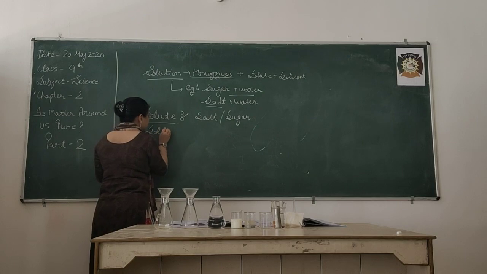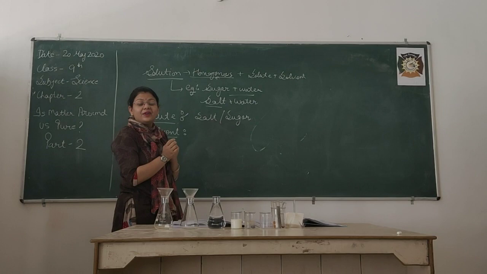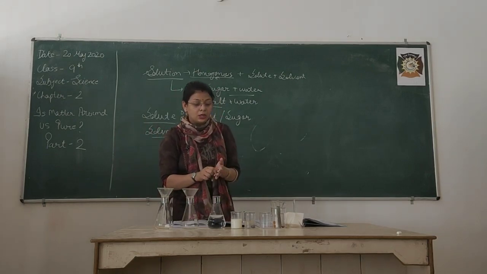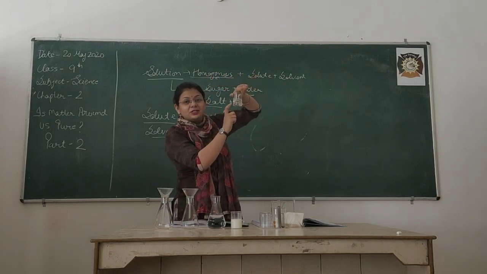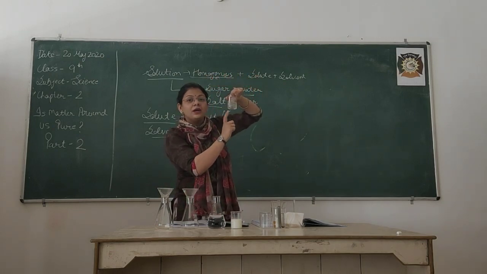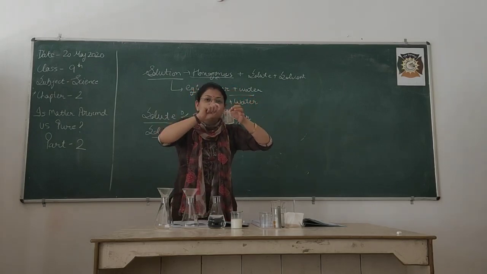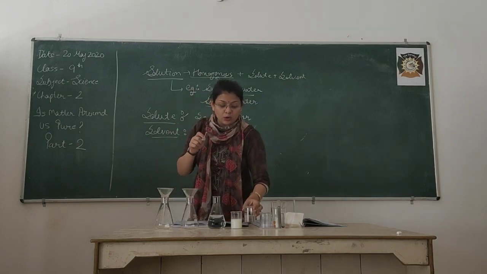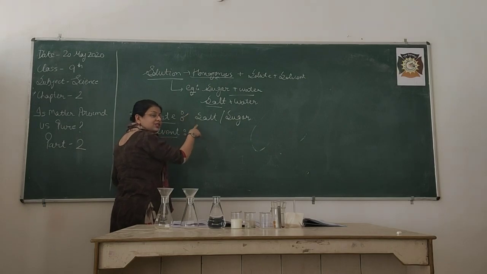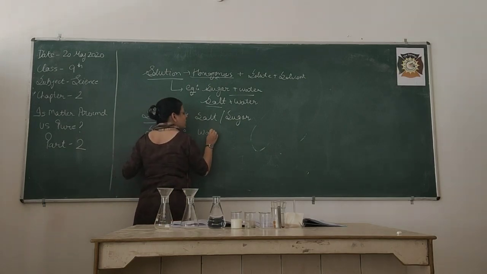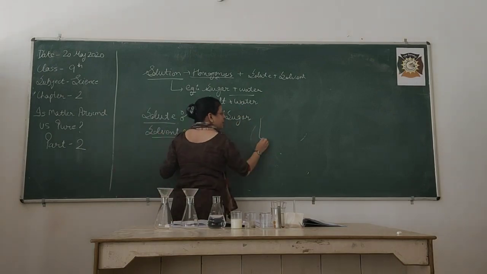Now the next term is solvent. So what is a solvent in a solution? The water. As you can see now, all the common salt is dissolved in this water. Now the water in the beaker, before adding the salt, is known as what? Solvent. That means the thing in which the solute is going to dissolve is known as solvent, and in both the cases the solvent is water itself.